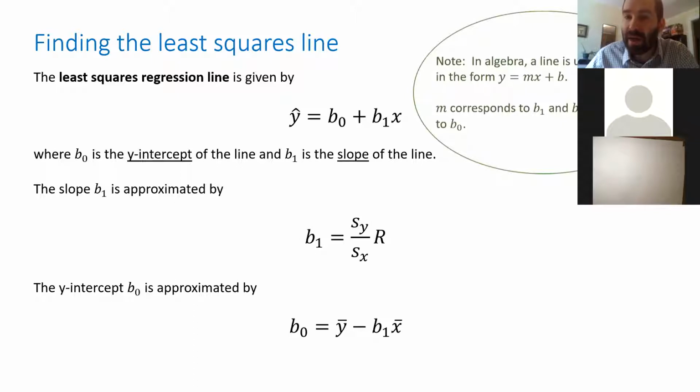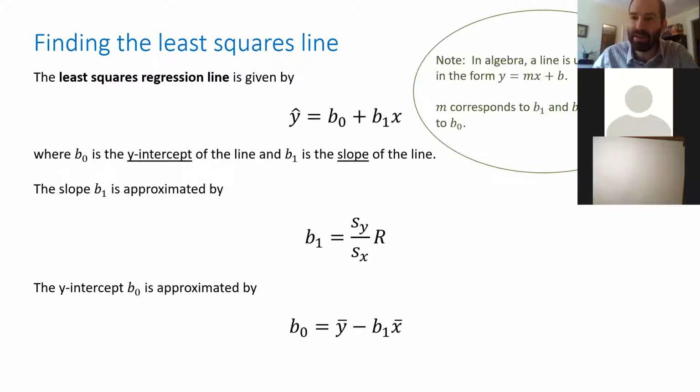When you find these parameters, the first thing you find is the slope. The slope is the ratio of the standard deviation of the y values divided by the standard deviation of the x values. And this should be very familiar to you because you know from algebra that the slope of a line is the change in y over the change in x, or the rise over the run.